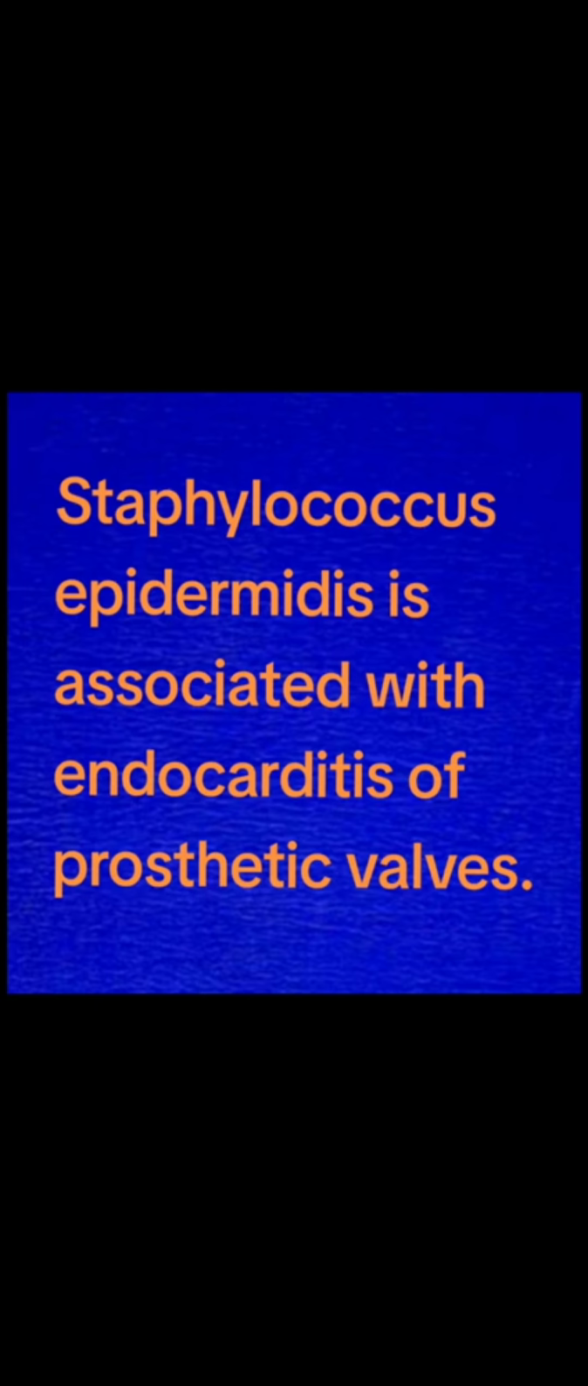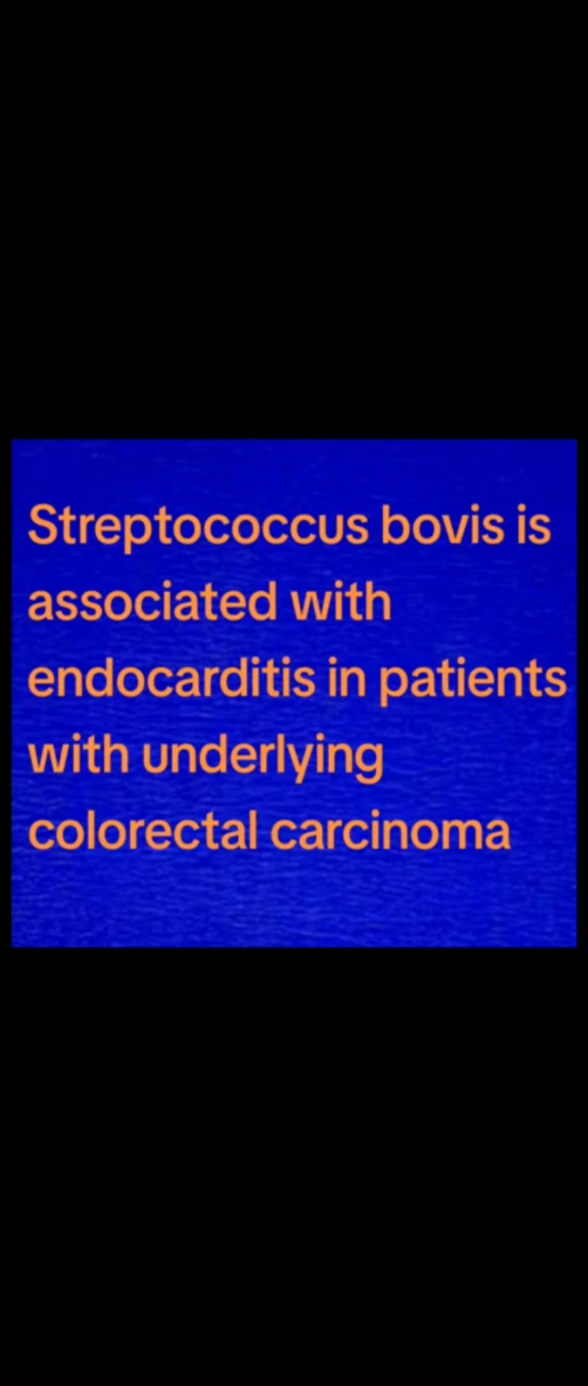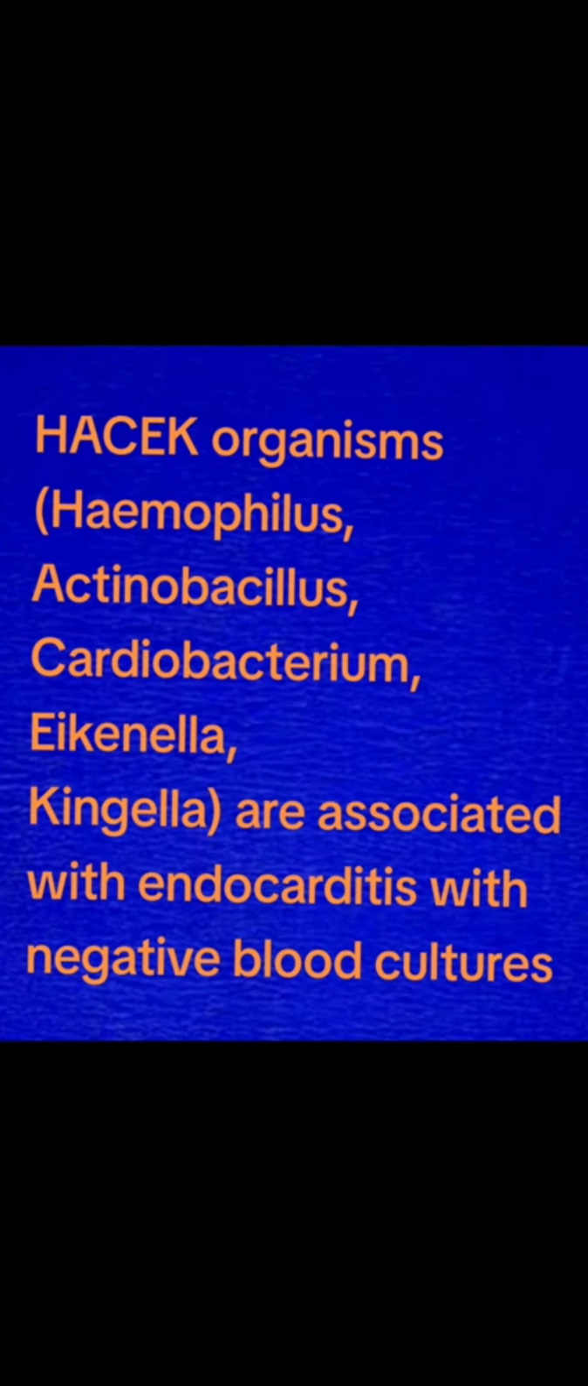Staphylococcus epidermidis is associated with endocarditis of a prosthetic valve. Streptococcus bovis is associated with endocarditis in patients with underlying colorectal carcinoma. HACEK organisms, the mnemonic is HACEK: H for Haemophilus, A for Actinobacillus, C for Cardiobacterium, E for Eikenella, and K for Kingella, are associated with endocarditis with negative blood culture.